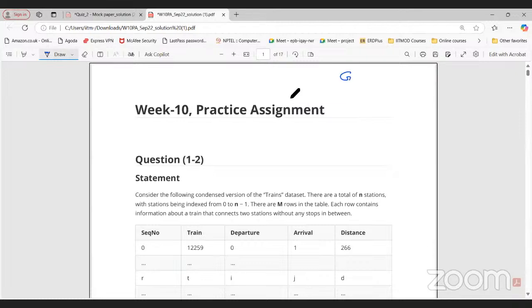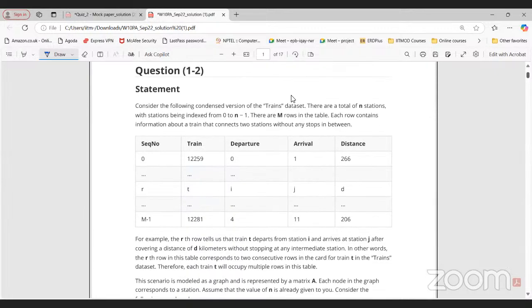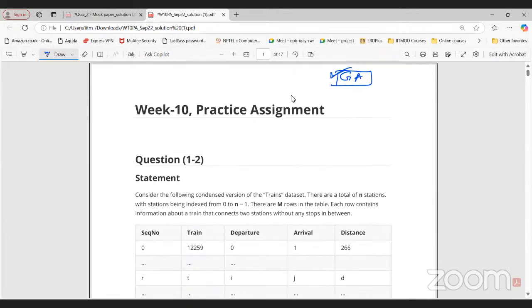And the best way is to solve the GA. We are providing the weekly practice assignment solution. We are solving those in the live session, but the GA we are not doing that. So we expect you to solve the GA on your own and before the deadline. Okay, that's how this course is structured. So please keep this in mind. You have to submit the GA before the deadline and solve it on your own. Don't look at the YouTube solution or previous term solutions.